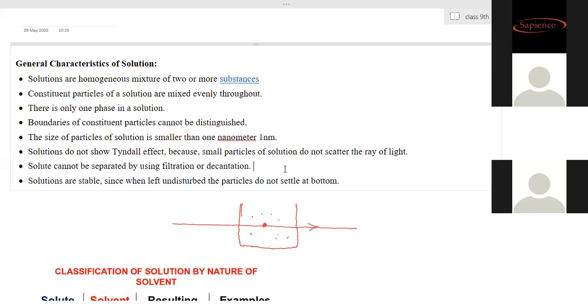And that mixing is homogeneous, that is, uniform distribution is done. The particle size is very, very small. So that's the reason we are not able to see them as separate components. All the components are properly, uniformly mixed together, so we are not able to see those different substances. All of those we call solutions. Whatever properties of homogeneous mixtures you have learned till now are all properties of solutions. Now you have to learn a few more extra properties.